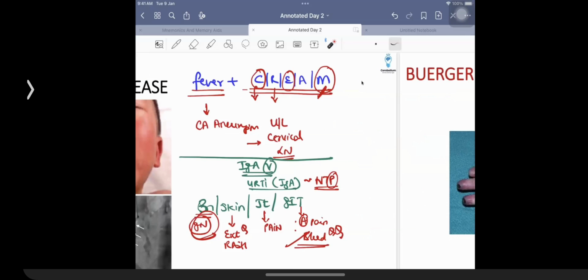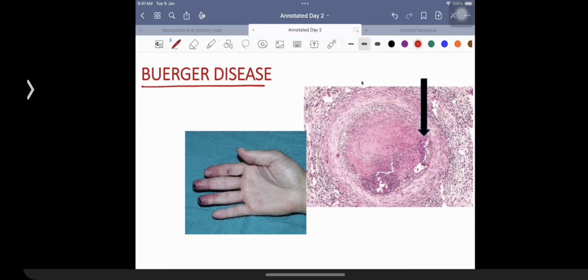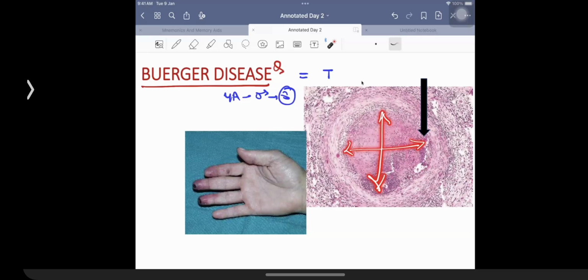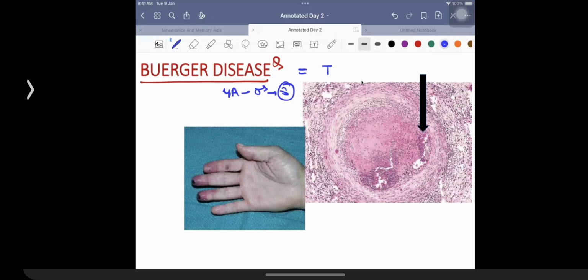Right? Then the example of a condition that is going to be seen in case of young male smokers is going to be given the name of Buerger's disease. So this guy is going to be a young adult. He is going to be typically a male and he's going to be having a history of smoking. As a result, there is involvement of the medium-sized vessels and there is going to be a development of a thrombosis in the vessel. Because of thrombosis, almost the complete vessel lumen is going to get occluded. Right? There is complete obliteration over here. So this condition is what is going to be given the name of thromboangiitis obliterans.